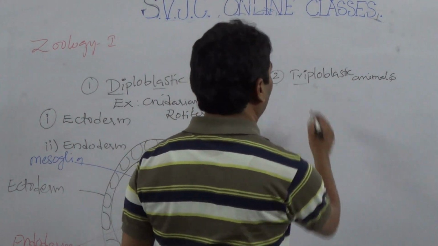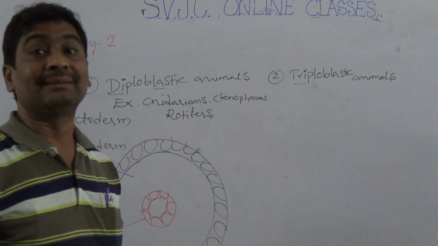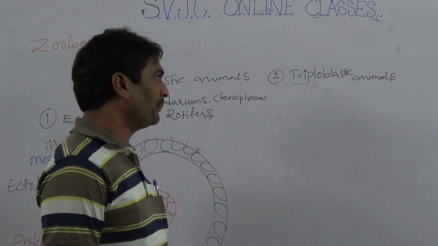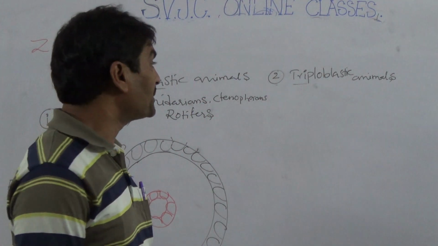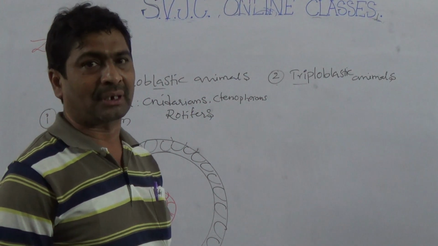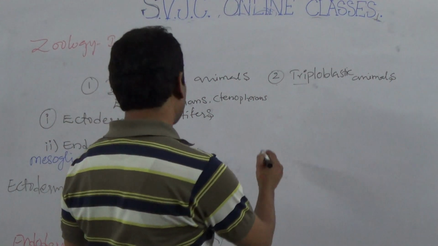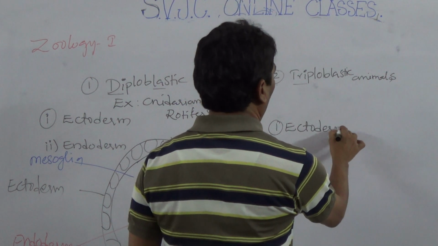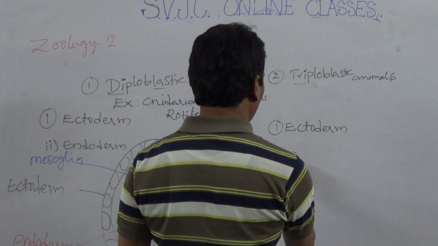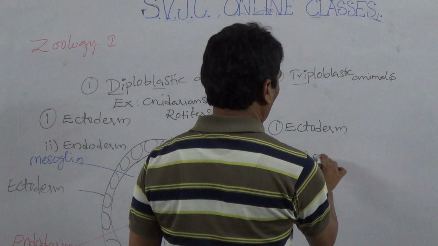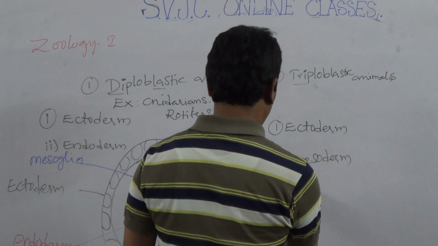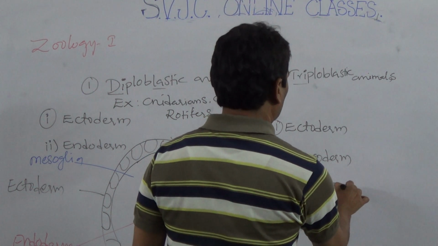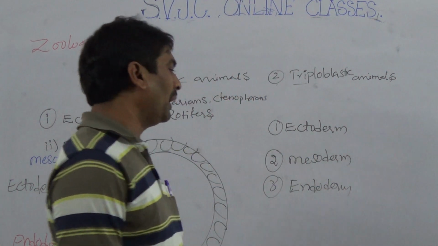Next, triploblastic means three layers. Tri means three, blastic means layers. Which animal embryonic structure contains three layers? The first layer is ectoderm, the second layer is mesoderm, and the third layer is endoderm.